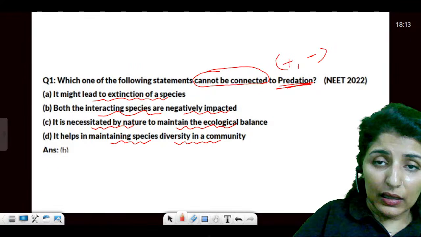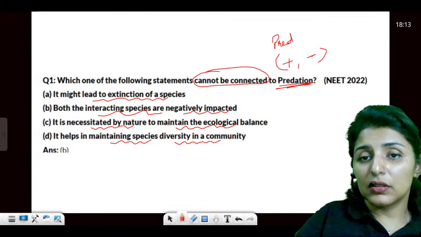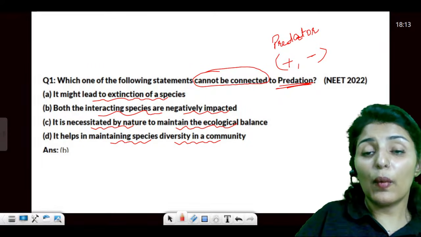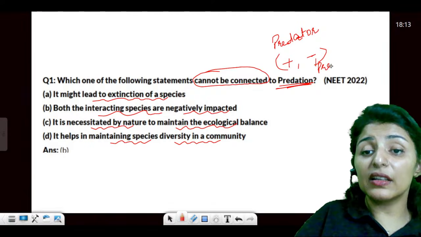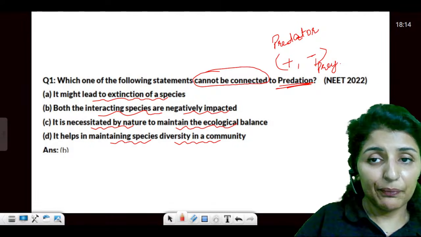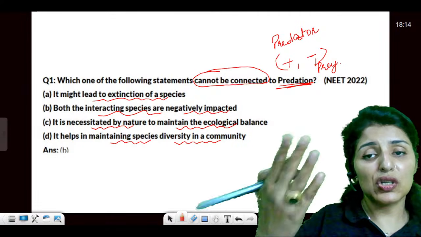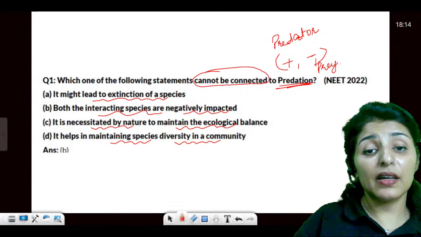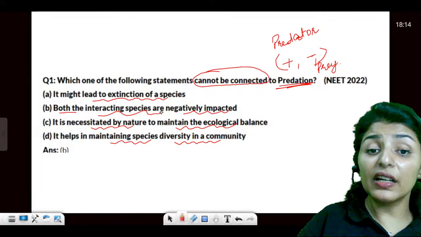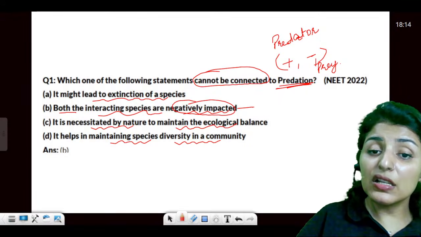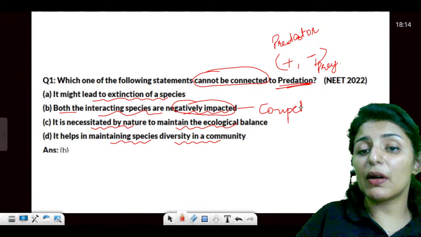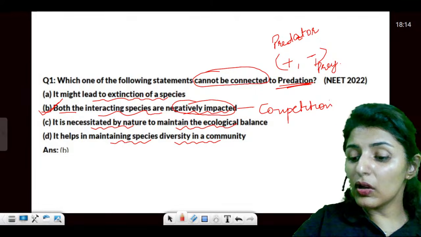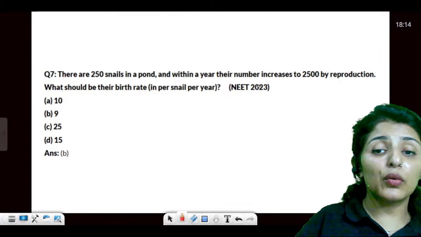So the predator, the stronger one, is benefited while the prey, which gets eaten, is harmed, right? So predator and prey relationship is a positive and negative kind of interaction. Yes, predation is a plus-minus interaction. The option says both the interacting species are negatively impacted. This is true about competition, guys, sorry, not about predation. So this is the answer. Clear to all? Now, moving on to the 2023 question.